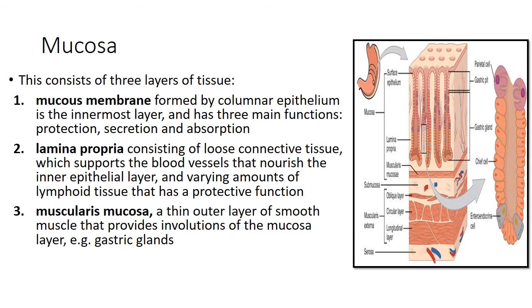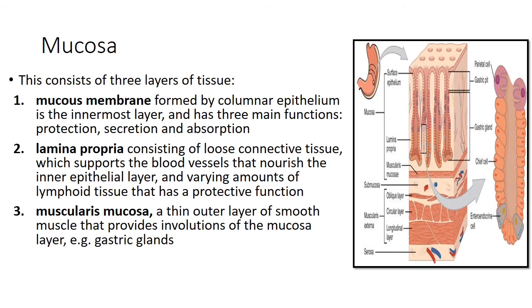Second one is the lamina propria, which contains loose connective tissue and supports the blood vessels that nourish the inner epithelial layer, and a varying amount of lymphoid tissue that will protect the lining. The third one is the muscularis mucosa, the thin outer layer of smooth muscle that provides involution of the mucosa layer, that is the gastric glands. In the third layer there will be the gastric glands, in the second layer there will be an epithelial layer, and it has lymphoid tissue and blood vessels.